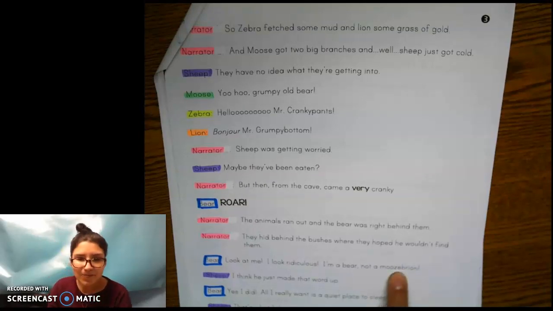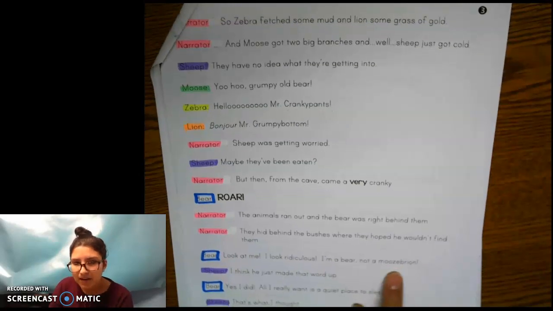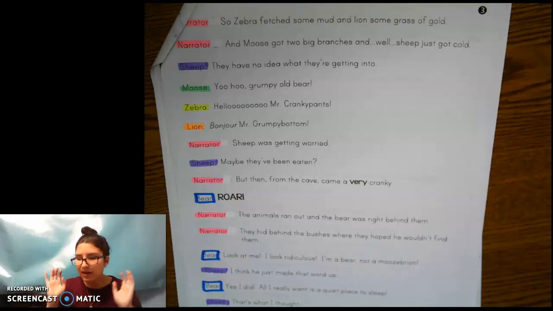Okay, right here, it's kind of hard to see. But bear is combining moose, zebra, and lion. He's combining the words, because remember, moose, zebra, and lion are trying to give him stripes, antlers, and the golden mane.